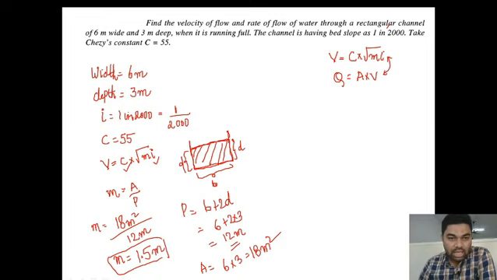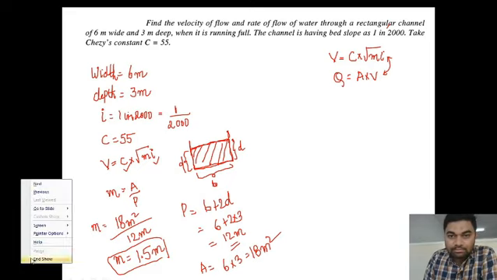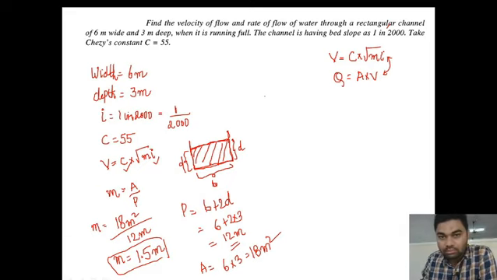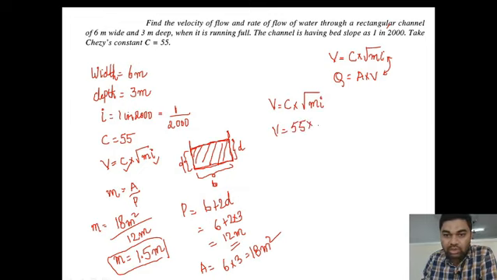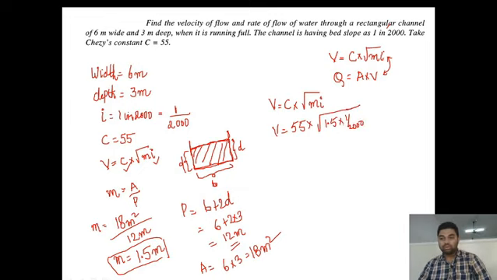Substitute these values in the formula for velocity. The velocity v will be given by c into under root m into I. V is equal to, what is the value of Chezy's constant? 55 into under root, the value of m is 1.5 into value of I is 1 by 2000.